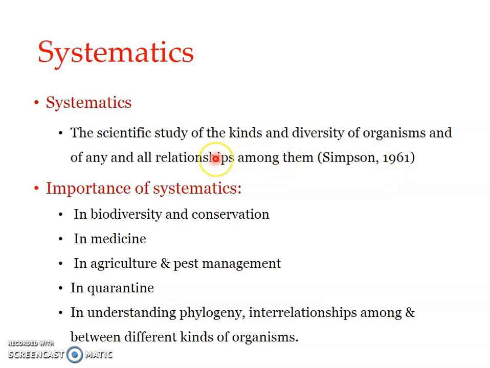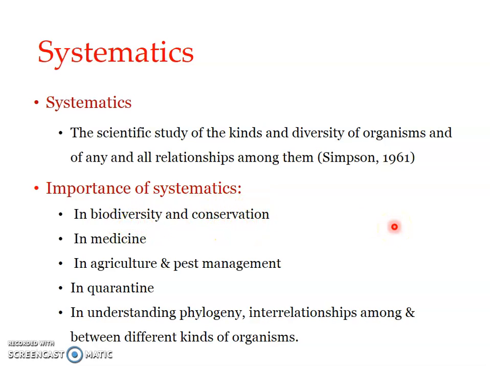So what is the importance of systematics? So we have already mentioned systematics involves naming, describing, classifying, study of evolution, phylogeny, etc. Isn't it? So what is the importance of systematics? Systematics in the field of biodiversity and conservation. Unless we come to know about the presence of a particular species or taxon on the earth, we may not be able to conserve it. Okay, so initially we need to understand the diversity. How many different species are existing on the earth? What all are they? What kind of habitat they are found in? Okay, so unless we know all these details, we may not be able to conserve the species.